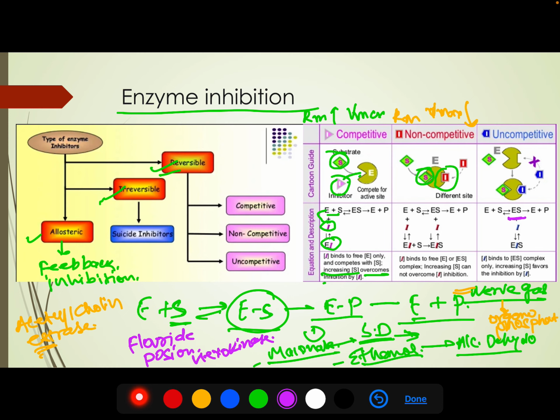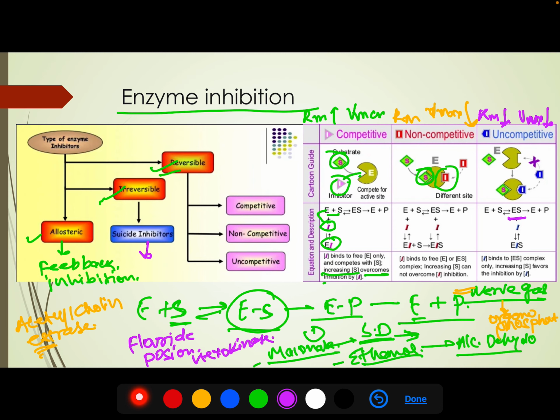Now let's look at the Km and Vmax values. Km is also decreased, because less substrate is required to reach half of the maximum, as the enzyme is less available, and also because maximum velocity is decreased. So both Km and Vmax are decreased. Okay, so this was all about enzyme inhibition. This is the suicidal inhibitor. What happens in case of a suicide inhibitor? The inhibitor binds permanently to the enzyme and makes the enzyme non-functional.